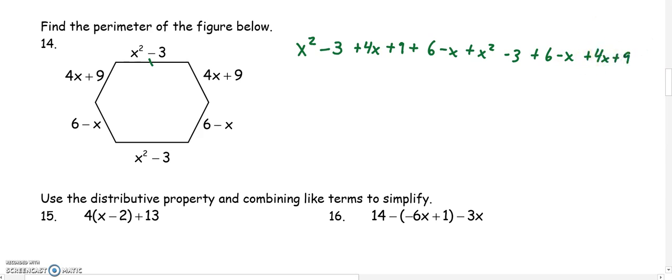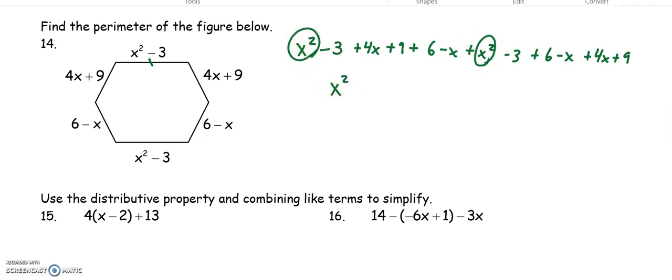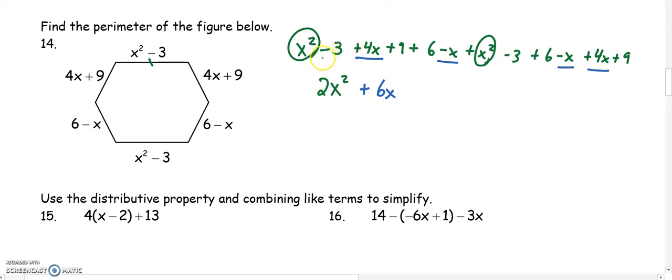So first I'm going to start with my larger exponent. So I have x squared and x squared. That becomes 2x squared. Then I have 4x minus x, which is 3x, minus x, which is now 2x, and then plus 4x. So I get 6x. And then I have my constants, negative 3 plus 9, which is 6, plus 6 is 12, minus 3 is 9, plus 6 is 15, plus 9 is 24. So then I have plus 24.